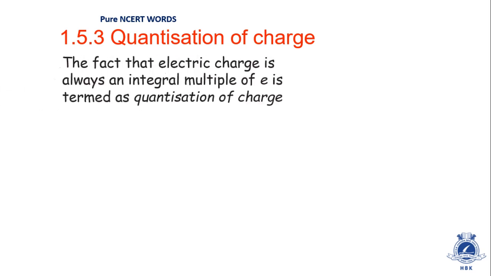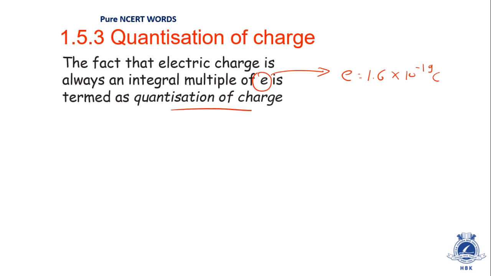Quantization of charge says that the fact that electric charge is always an integral multiple of e is called quantization of charge. Whenever there is a charge, that charge is always in multiples of some specific charge which is called e. You have to remember always that the value of e is 1.6 × 10^-19 coulomb. Actually it is the magnitude of charge of an electron.